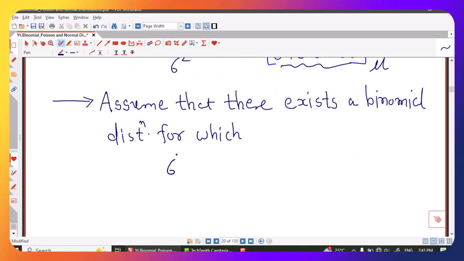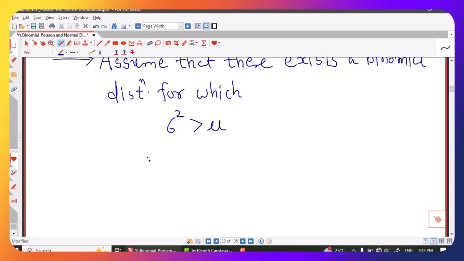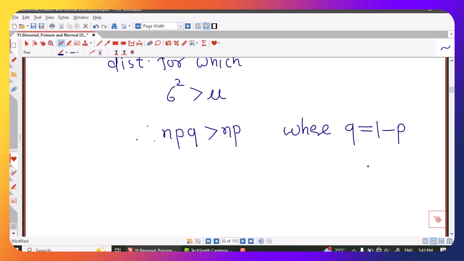We know that variance is denoted by sigma square and mean is denoted by mu. Therefore, variance of binomial distribution, n p q, is greater than mean of binomial distribution, which is n p, where q is nothing but 1 minus probability of success, or probability of failure.